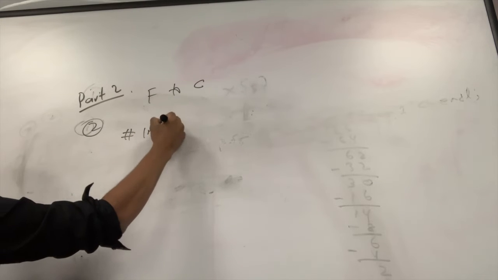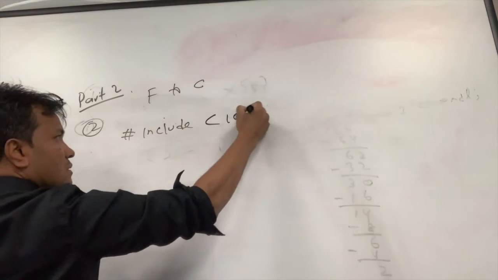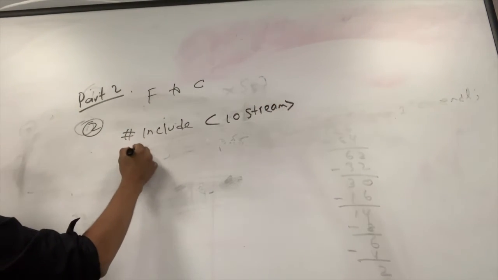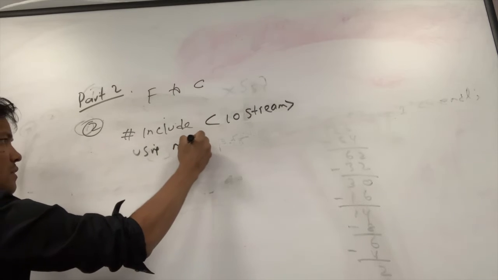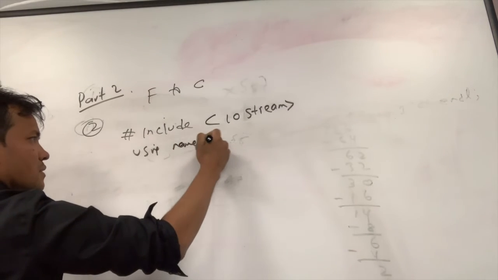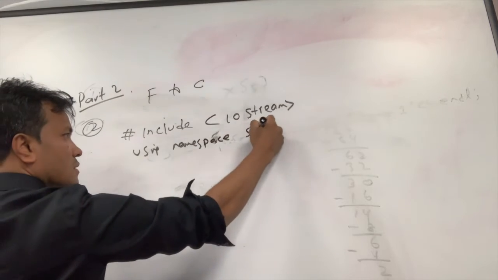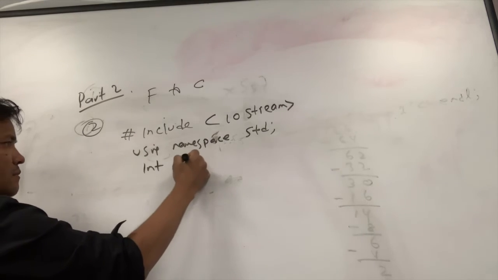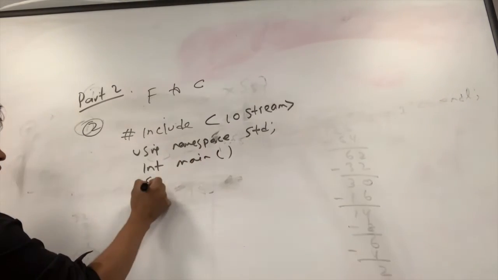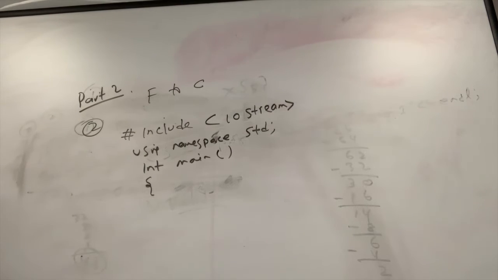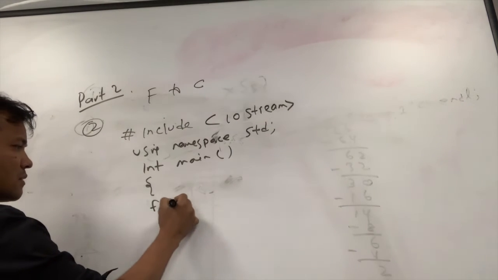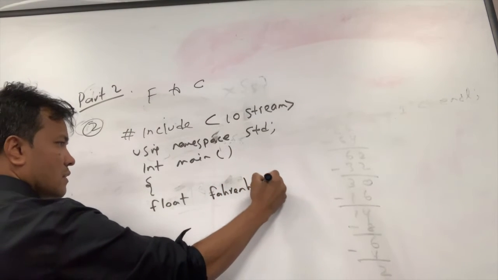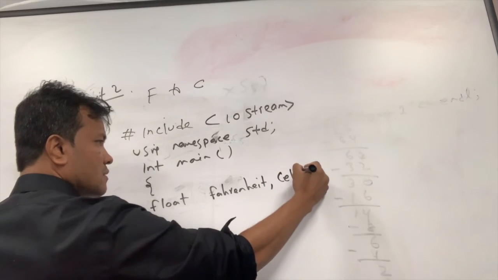Hashtag include iostream. Include. Hashtag. No, using namespace std; semicolon. Int main, open and close. All right. Now is the fun part. Float Fahrenheit, Celsius. Sorry. That's why we're messing up the little stuff.